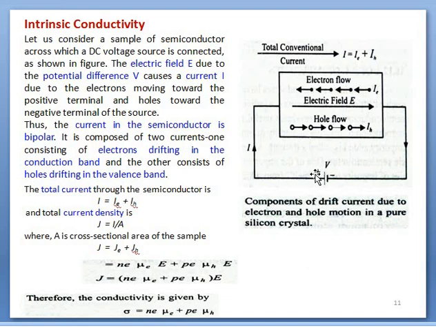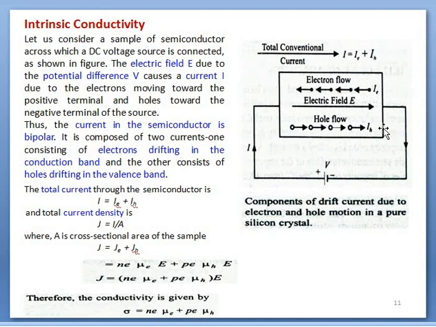So when plus is connected to this side, electrons will be attracted to this side, and this terminal is negative, so holes will be attracted towards this end. Electrons are in motion toward this direction, holes in the opposite direction.